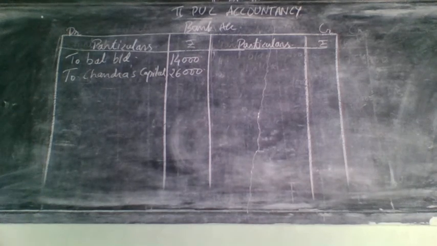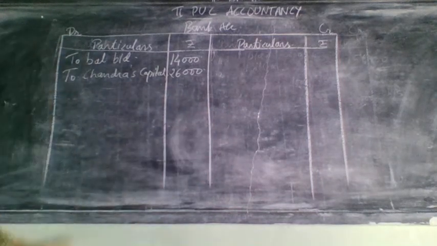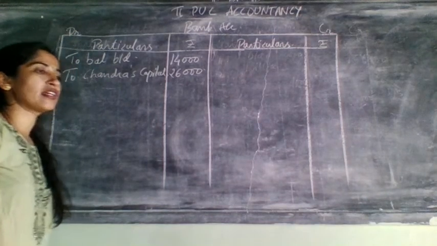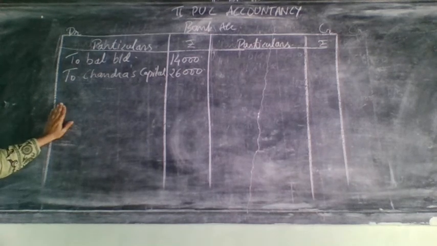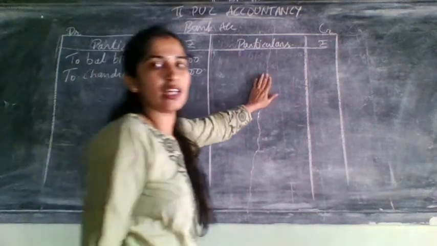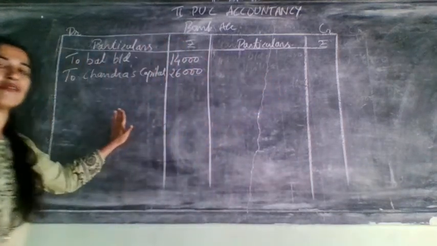These two are common entries in the bank account. After that, go back to partner's capital account. One bank was on the credit side of partner's capital. One bank was on the debit side of partner's capital. Correct? What comes on the debit side of partner's capital will appear on the credit side of the bank account. Debit side it came for whom?